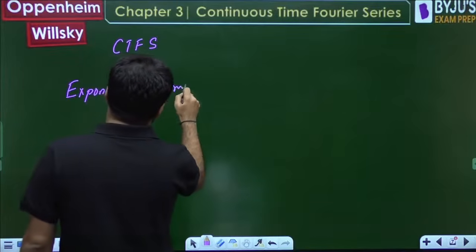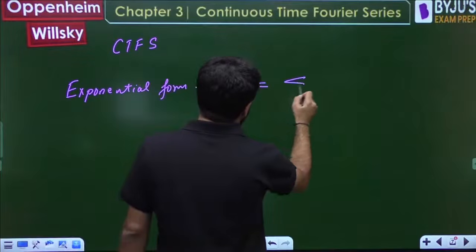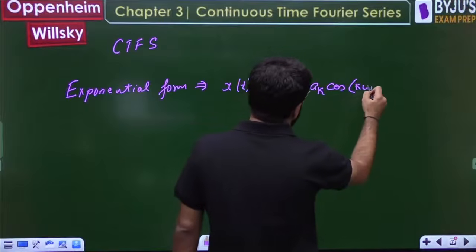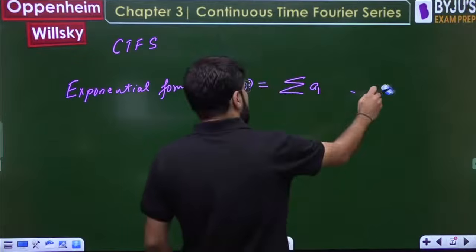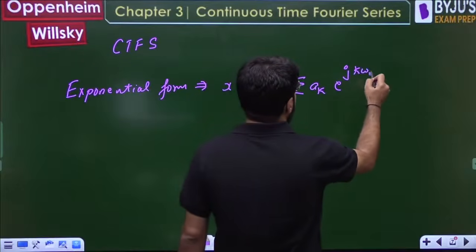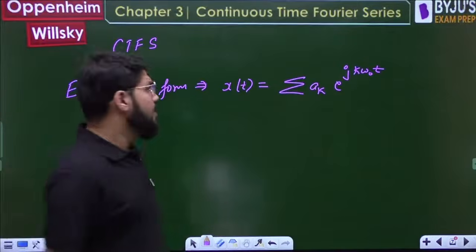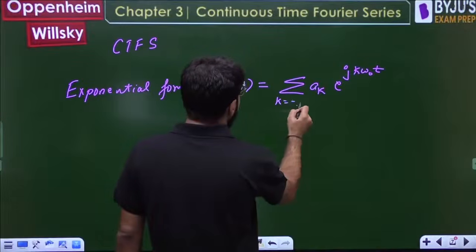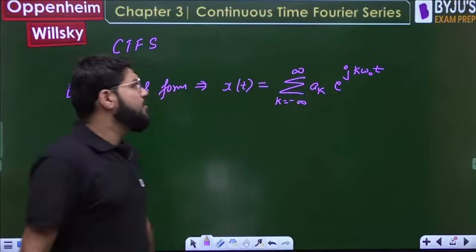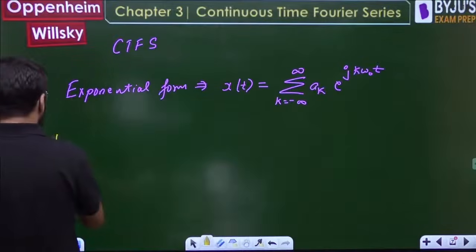In the exponential form, I can write any signal as summation a_k or c_k, depending on different books and terminology, times e raised to the power jk omega naught t, where omega naught is the fundamental frequency of the signal, which is of course 2 pi by T. In general the signal can have multiple elements, from minus infinity to infinity. Similarly, a quick review about real signals.